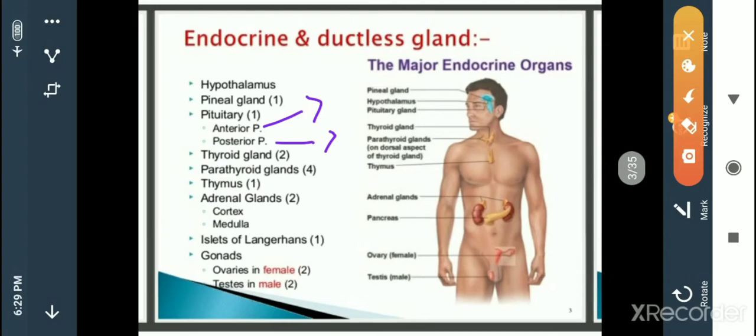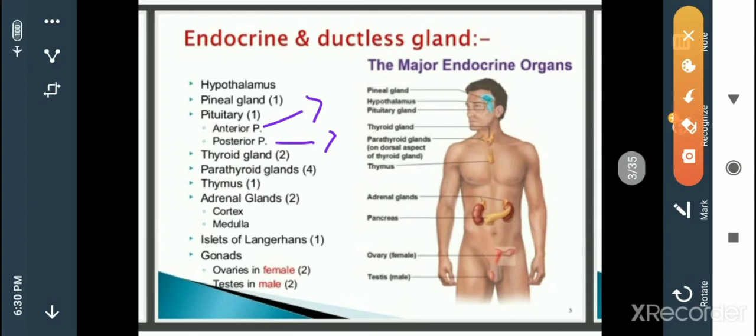Basically, the pituitary gland consists of three lobes. These three lobes are combined to form two lobes, so it may be classified into the anterior region and the posterior region. The hormones are secreted from these two lobes, and they differ in function. So here it mentions the anterior pituitary and the posterior pituitary.